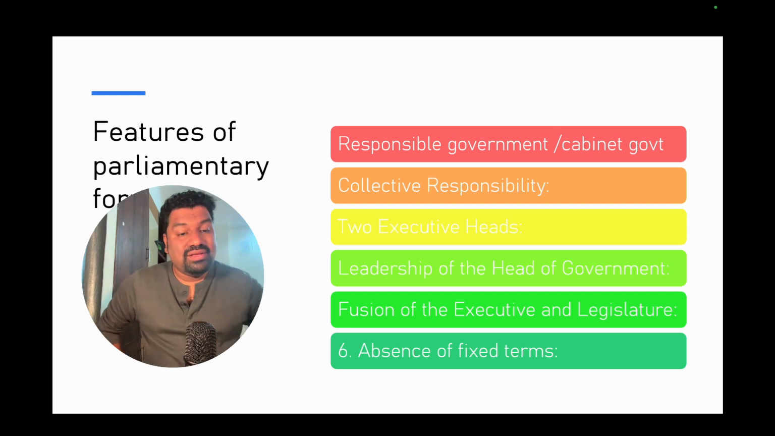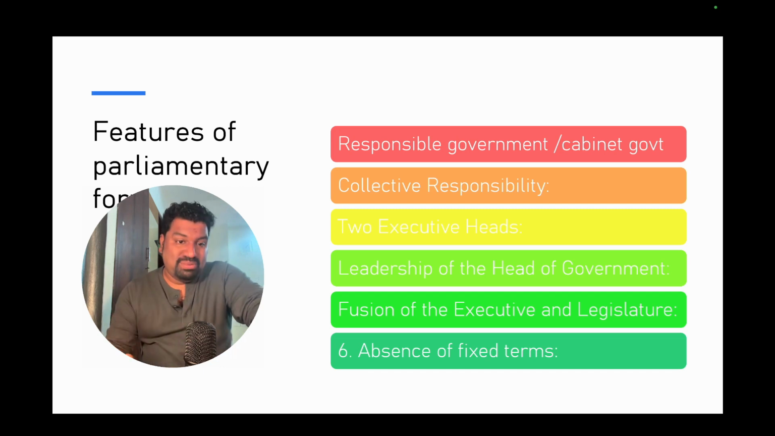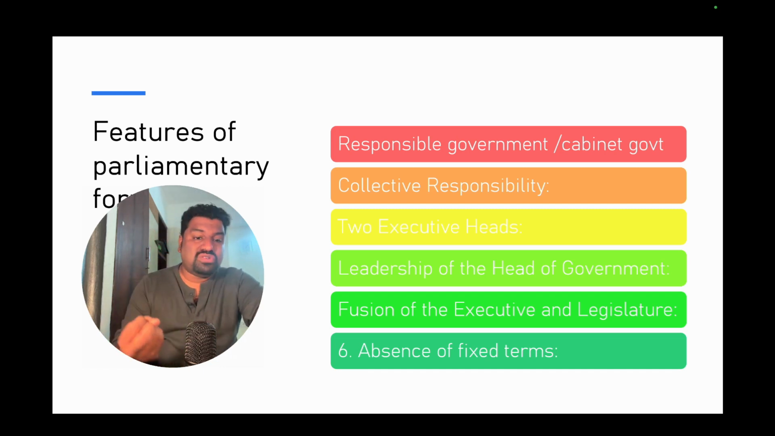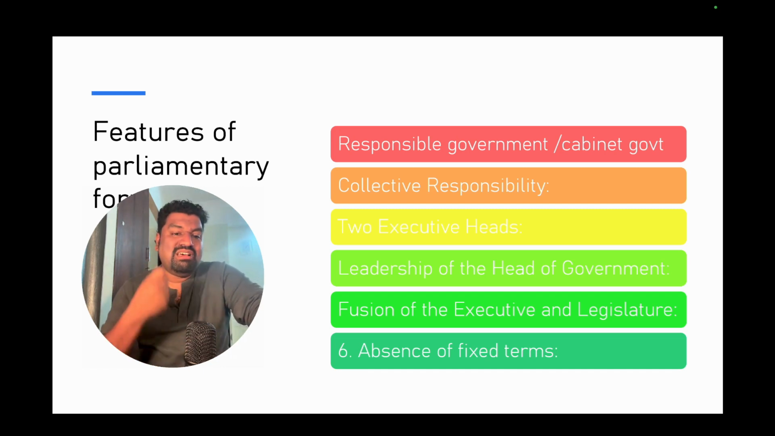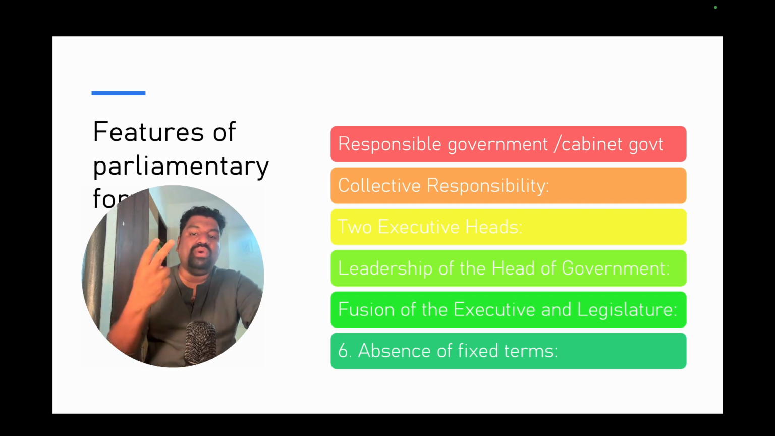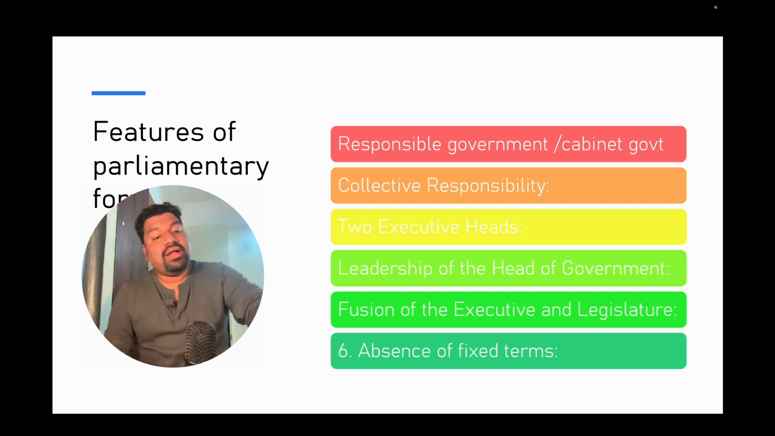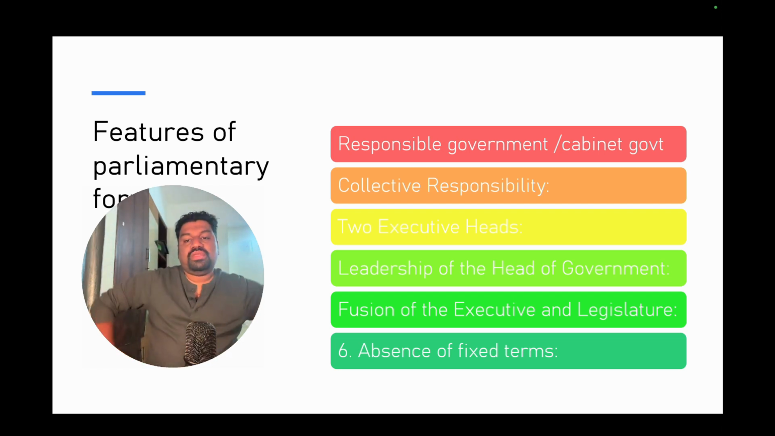He is regarded as the real head of the state. But there's also the prime minister, who is the head of the council of ministers, the cabinet, who runs the government on a daily basis. So the two executive heads are always there in a parliamentary form of government. The leadership of the head of the government is done by the prime minister.